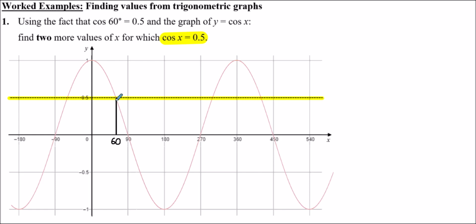There's a few ways of thinking about it. Your brain will work differently to mine. The way I see it is 60 is just 30 degrees away from the x-intercept. So it doesn't take too much of a stretch of imagination to see that the other values, using the symmetry of a curve, must also be 30 degrees away from the intercept.